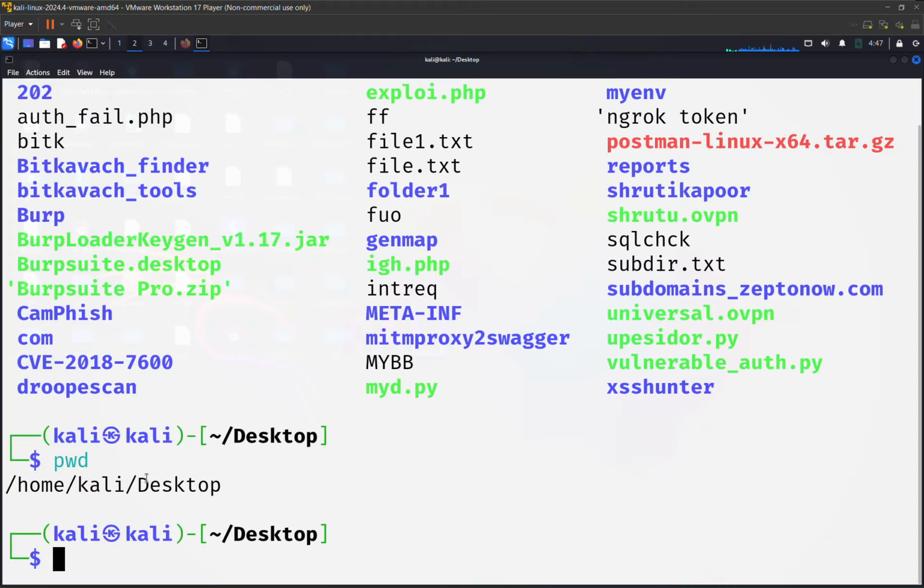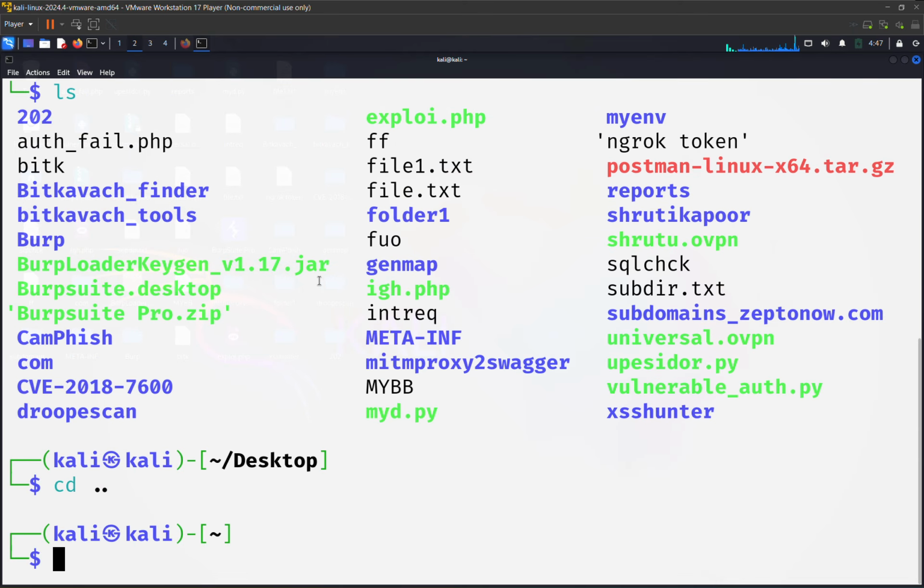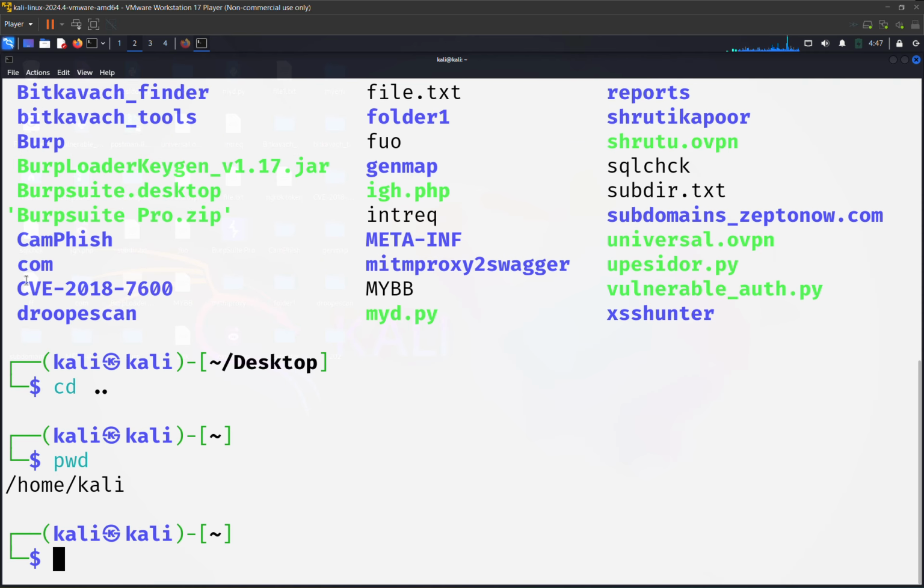Now we have typed ls and we are seeing all the files and folders in the desktop folder. Now if I want to go one folder back, cd space dot dot, now I am one folder back. If I type pwd, we can see that I am in the Kali folder.